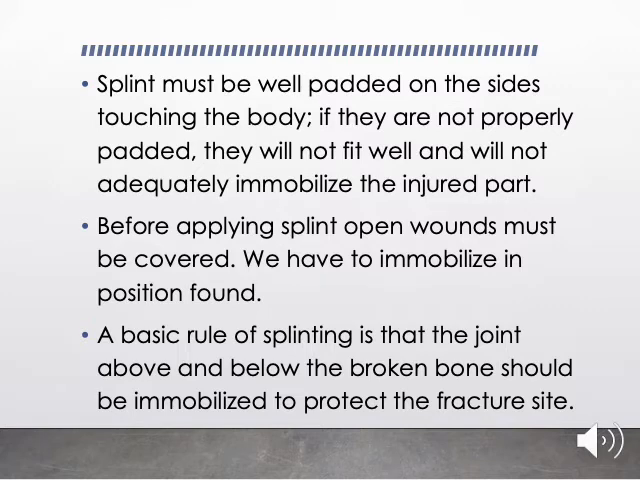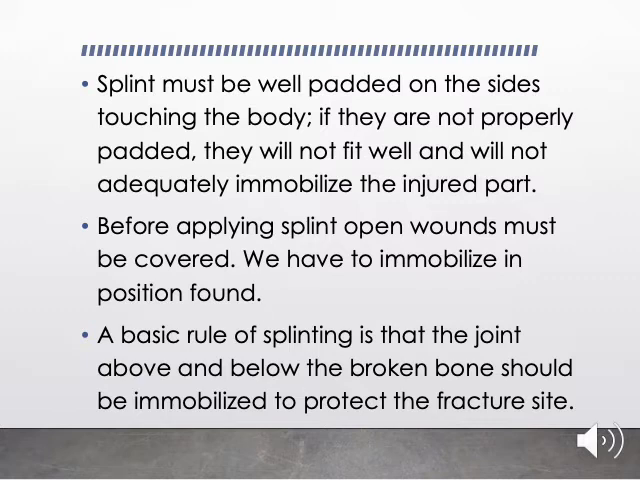A basic rule of splinting is that the joint above and below the broken bone should be immobilized to protect the fracture site. That means you have to immobilize, for example, if your forearm is injured, the wrist joint which is below the forearm and the elbow joint which is above the forearm.